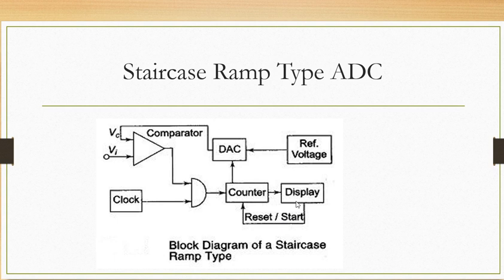Okay, and the output of the counter is given to this DAC. So the DAC converts the output of a counter into analog. The output of a counter is digital, a binary value, and that digital or binary value is converted into analog voltage. And that analog voltage is applied as VC to the input of a comparator.